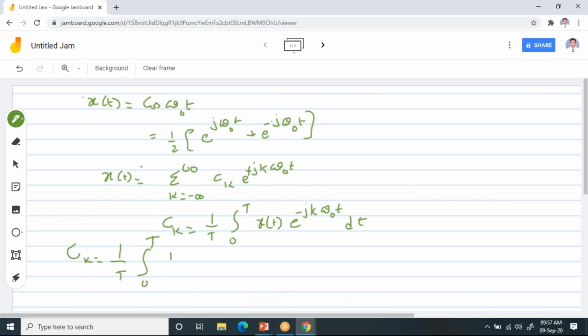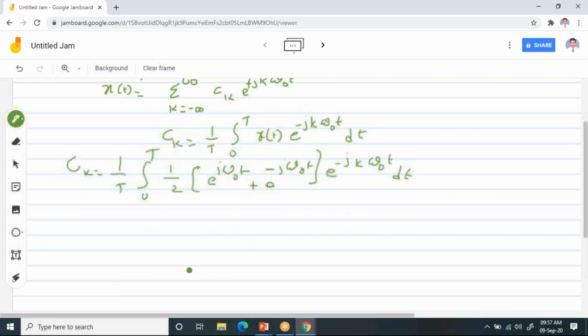I have to substitute 1 by 2 e power j omega naught t plus e power minus j omega naught t, and this entire term is multiplied with e power minus j k omega naught t, and you need to do integration with respect to time.